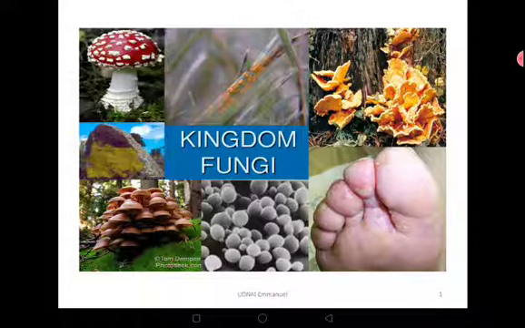So in this lesson we are going to look at Kingdom Fungi, and I know it's not a new kingdom. Even in primary they looked at Kingdom Fungi in senior one, and we are just going to add from where you stopped.